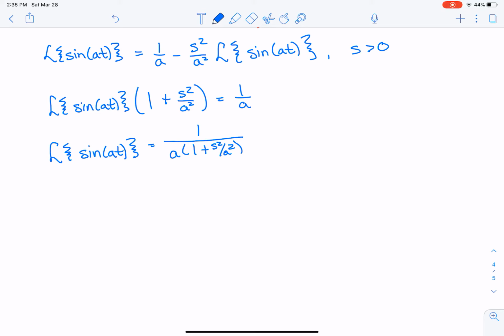But most people like to multiply by a on the top and the bottom so that the Laplace transform of sine of at is equal to a over a squared plus s squared. And you will likely need to find the Laplace transform of cosine of at for your homework.